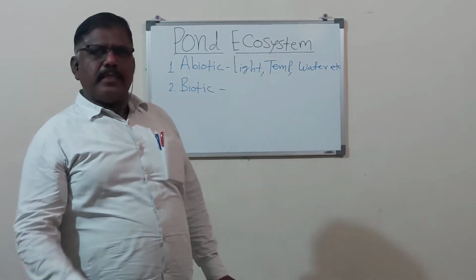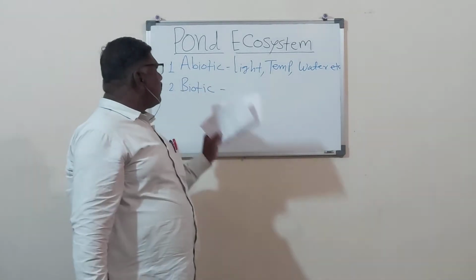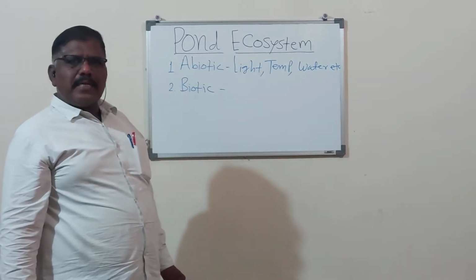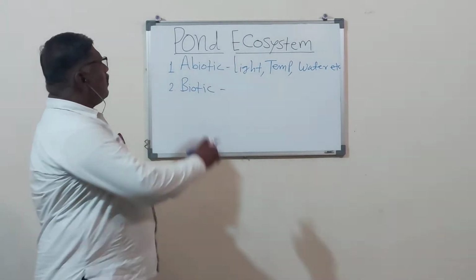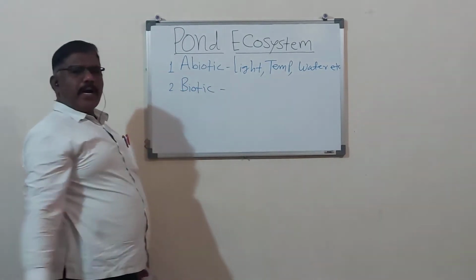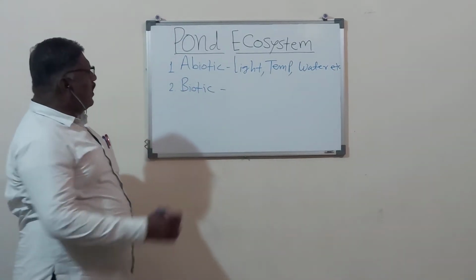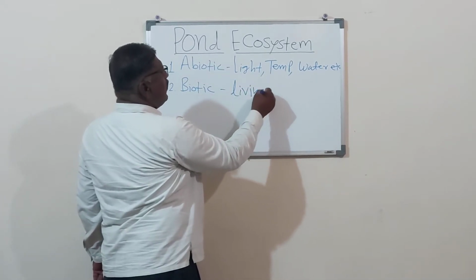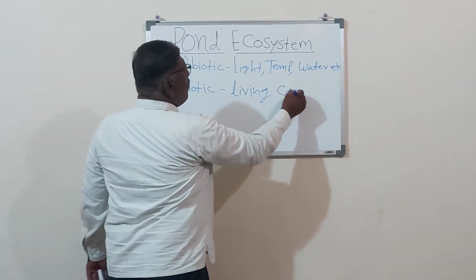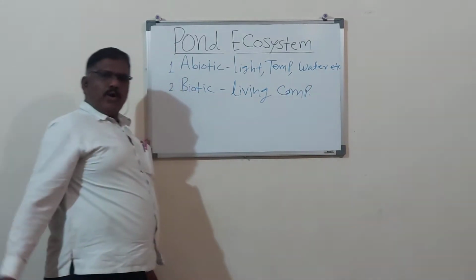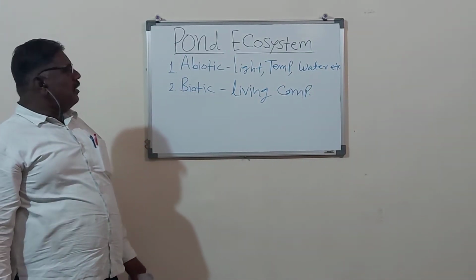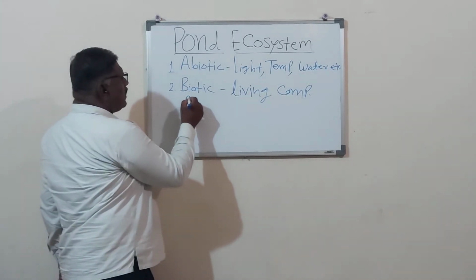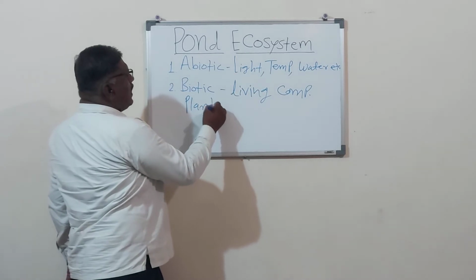We have already studied the abiotic factors. Now the next type of component of the pond ecosystem is the biotic factors, which are nothing but the living components. These living components may be plants and may be animals.